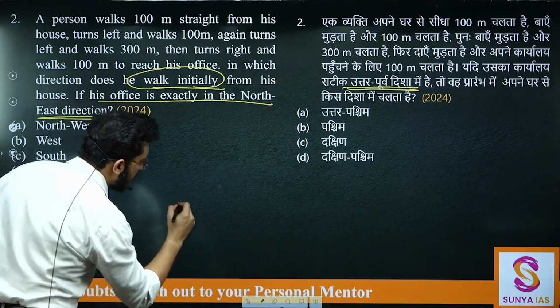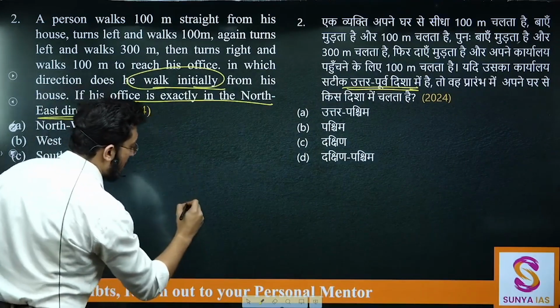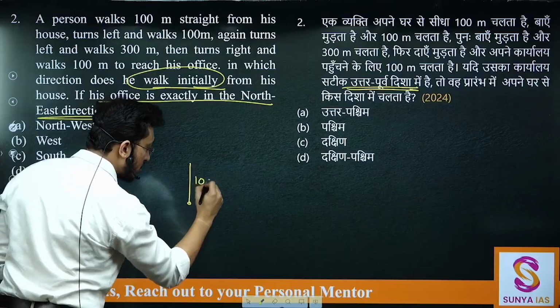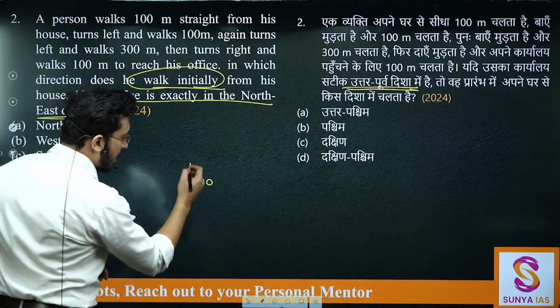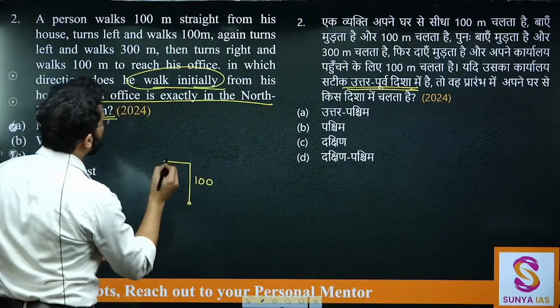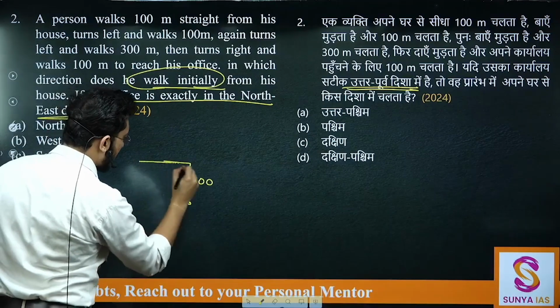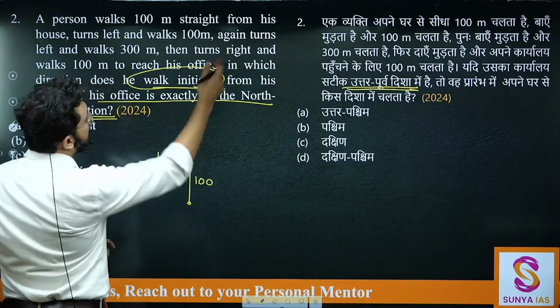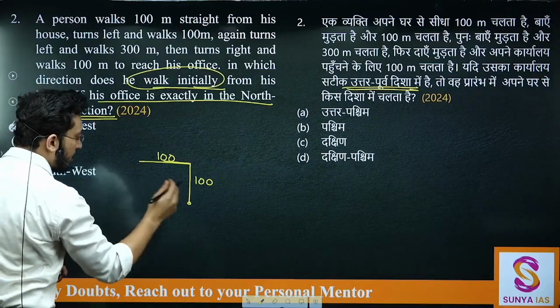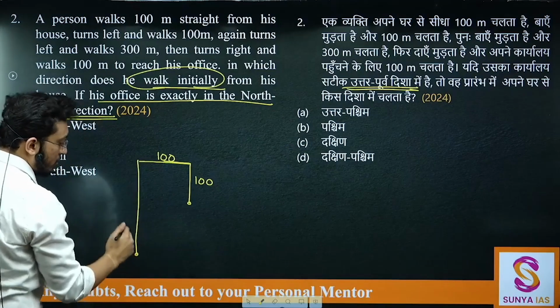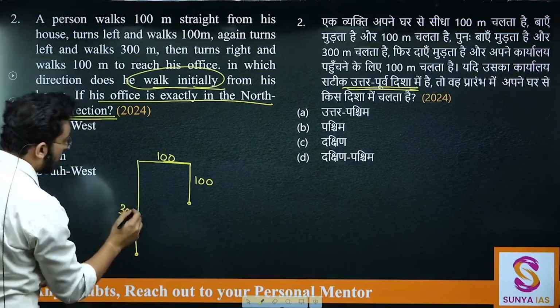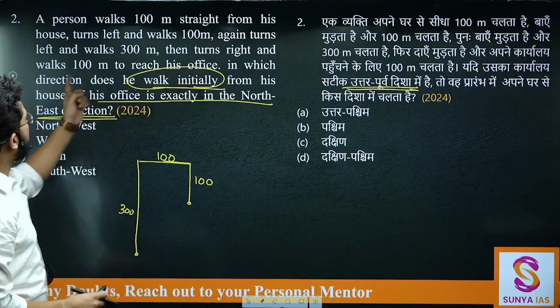Let's assume that he started walking in this direction, 100 meters straight from his house. He turns left, left is this side, and walks 100 meters again. Turns left again and walks 300 meters, so this was 100, 300 will go somewhere here. Then he turns right and walks 100 meters.